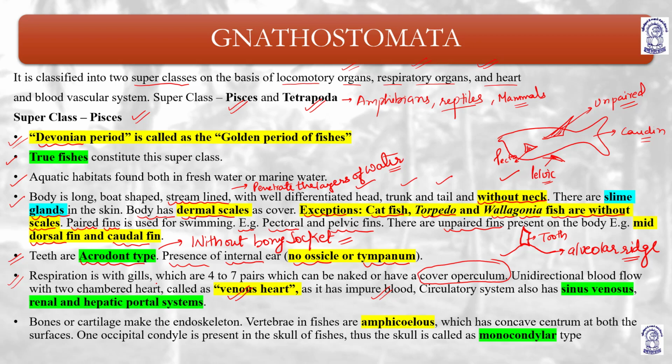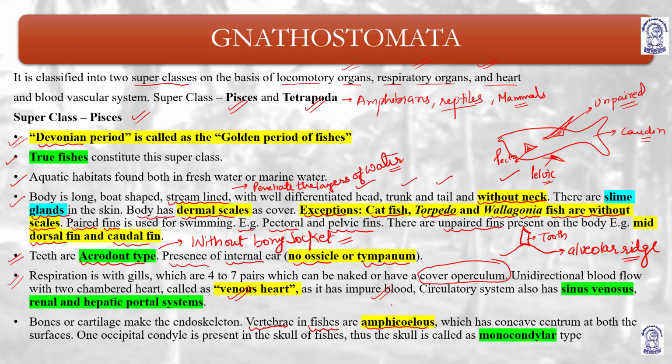Bones or cartilage make the endoskeleton. Either they are cartilaginous fishes or they are bony fishes. The vertebrae in fishes are of amphicoelous type. There are different types of vertebrae, but the amphicoelous type is present in fishes, which has a concave centrum.